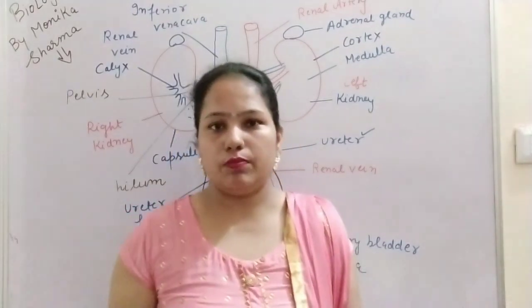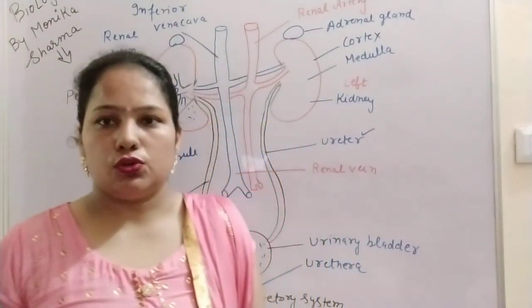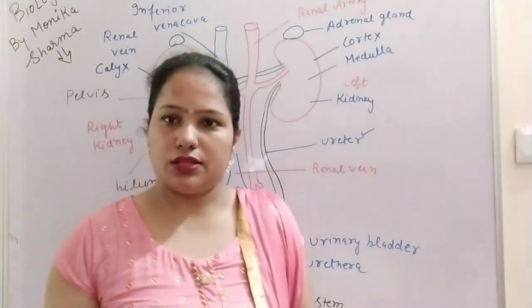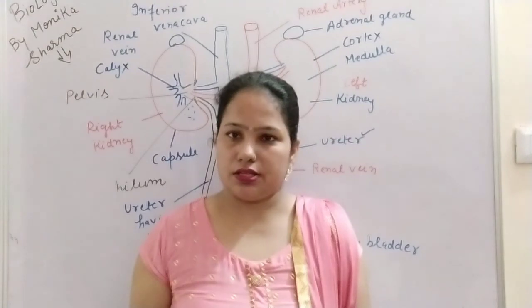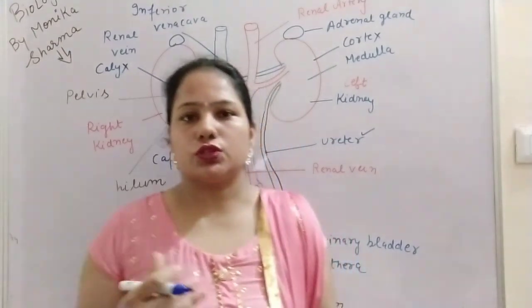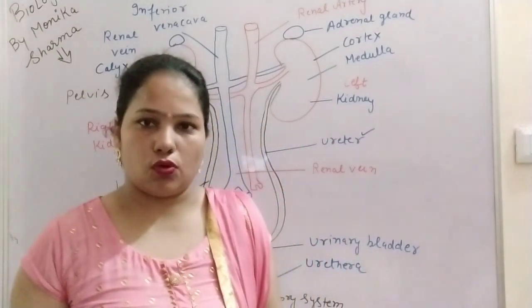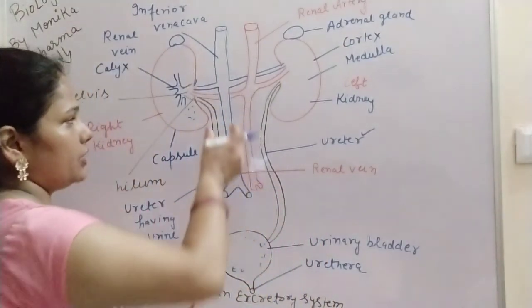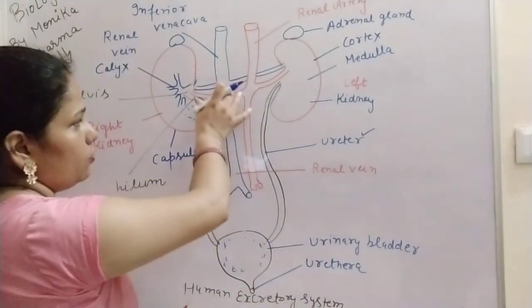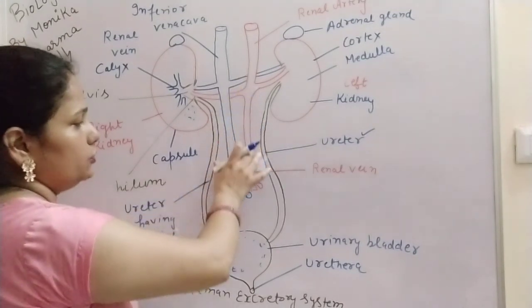So the kidney helps to remove the metabolic waste. It also helps in osmoregulation, to maintain the osmotic balance of body fluids, salts, minerals and ions in our body. It also helps to maintain the pH of blood. That is the main function of the kidney. The other parts help to collect the final urine.